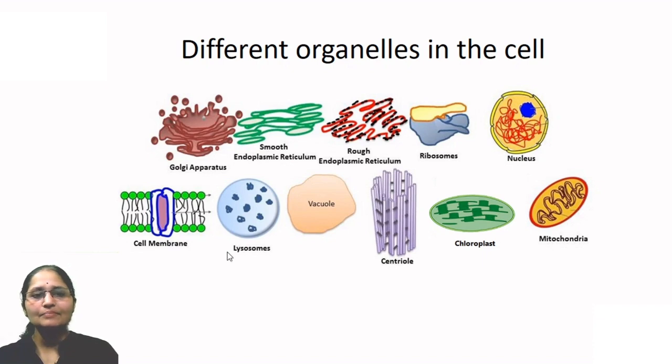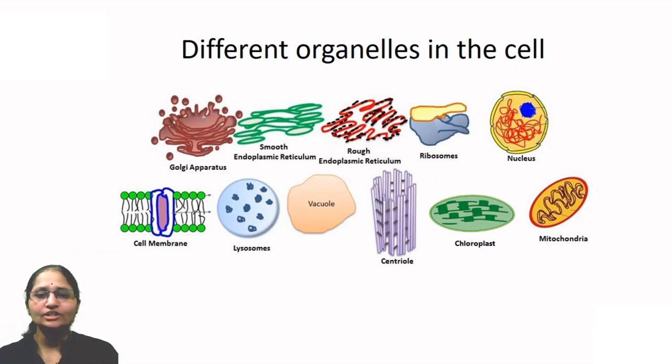Here, the cell membrane is shown, and its microscopic structure has been shown here. The cell membrane, of course, binds the cytoplasm and protects the inner part of the cell. Then here there are lysosomes and vacuoles. Lysosomes are responsible for digestion within the cell and they also protect the cell from some microbes if they enter inside the cell.